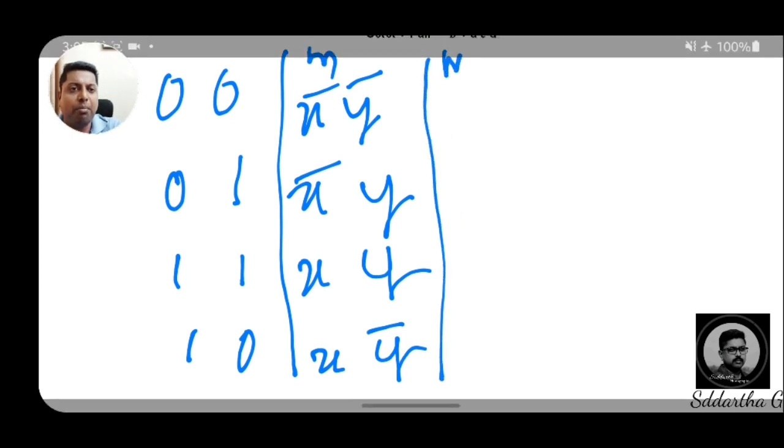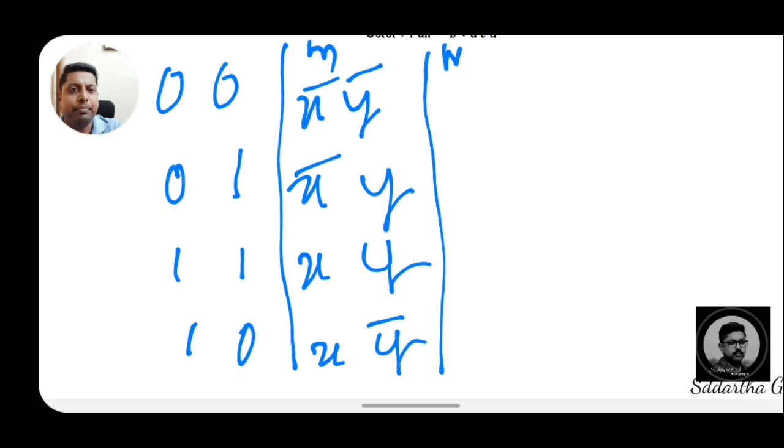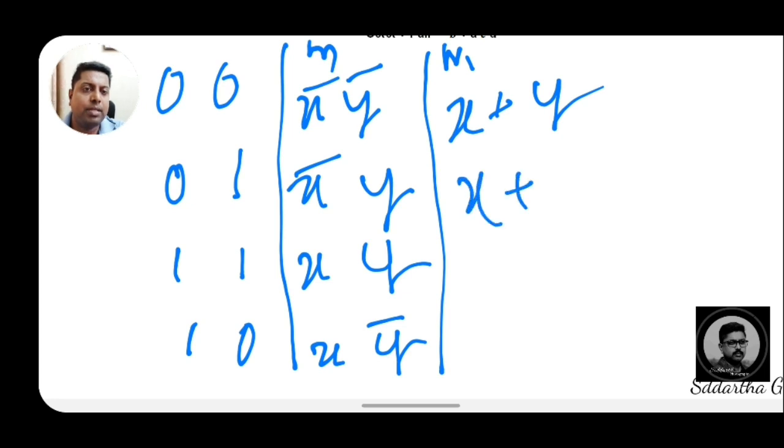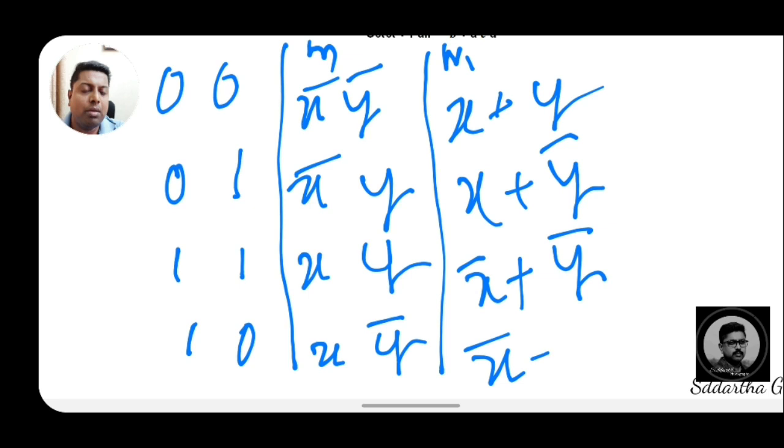Now I am writing for max term, capital M. If it is a max term, 0 is the normal variable: x plus y, then 0 1 means x plus y bar, 1 1 means x bar plus y bar, then 1 0 means x bar plus y.